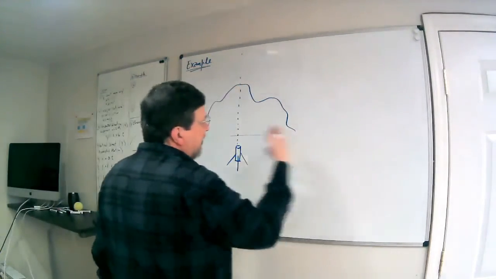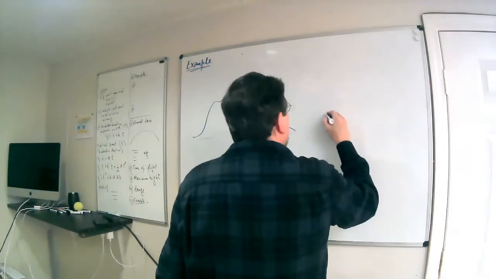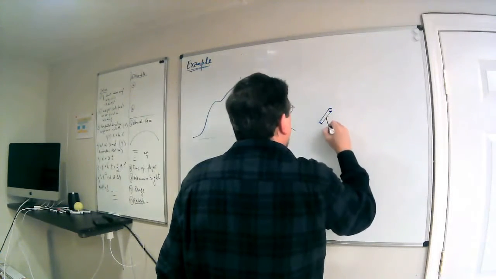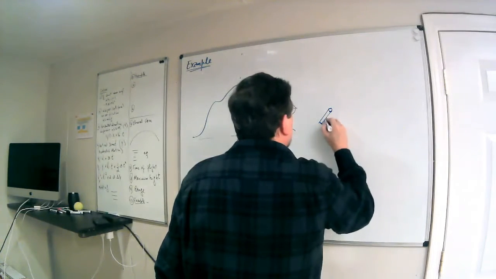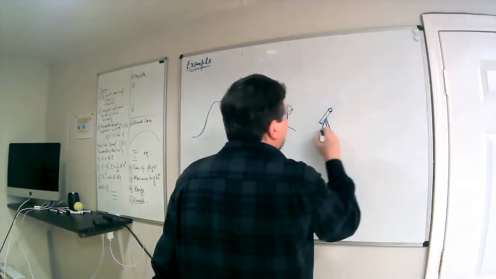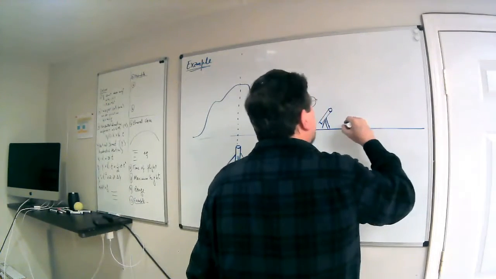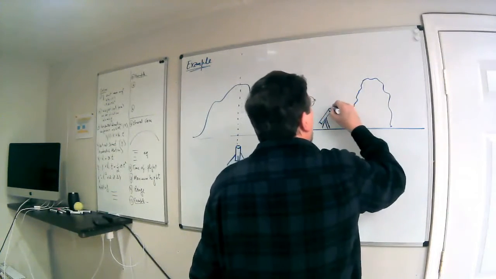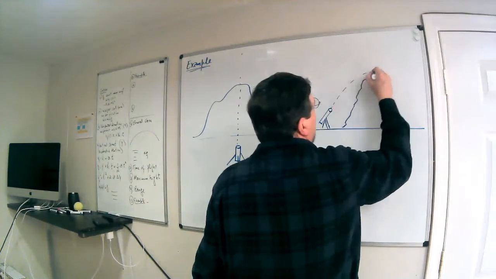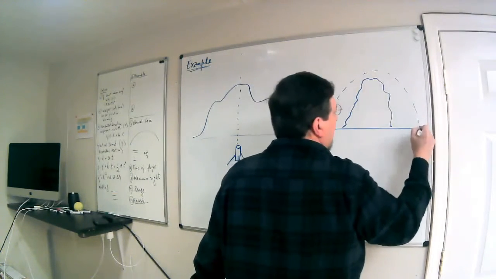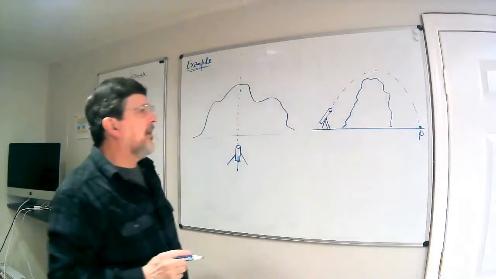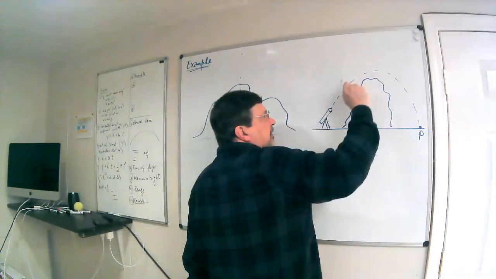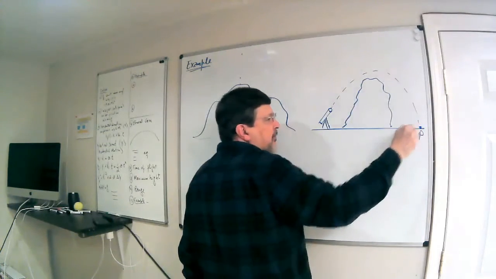So if you look at this on a profile, this is what you have. So you have the mortar pointing there. Okay. And then we have the mountain around here, right? So then the ammunition is going to go there and hit that point P on the other side of the mountain. So you're going to use this mortar to throw this projectile. It's going to go over the mountain and hit this point P.